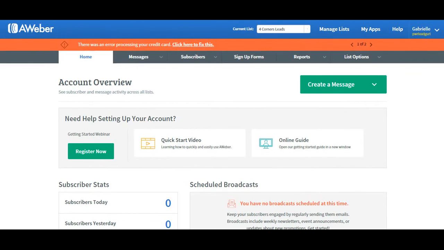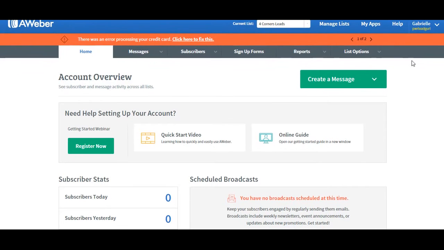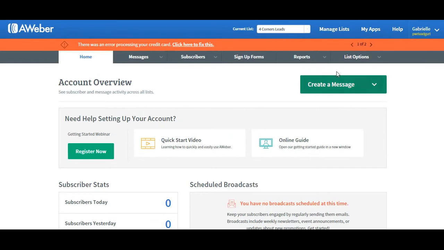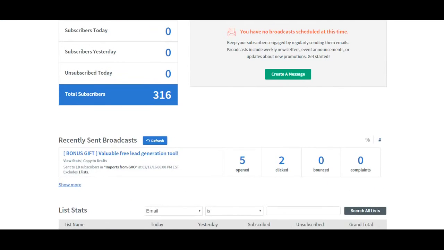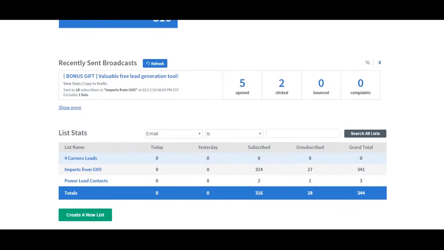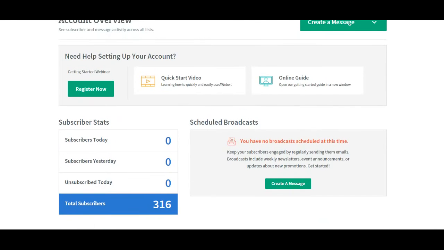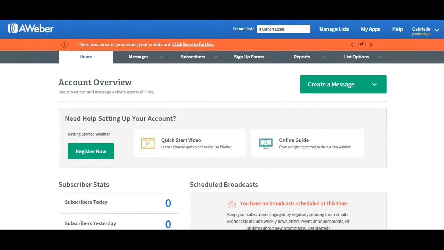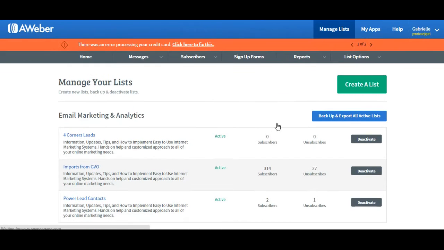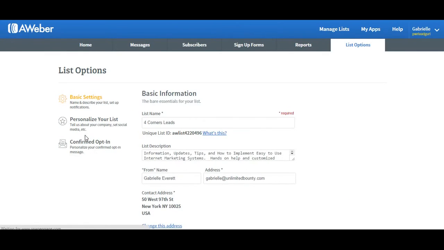And that list will have a unique ID number, and so that is what I need to get to attach it to my Power Leads. Okay, so go back to manage, and let's click on here.